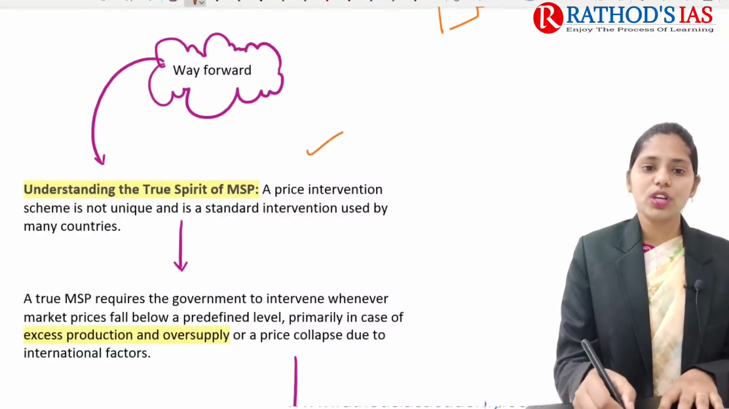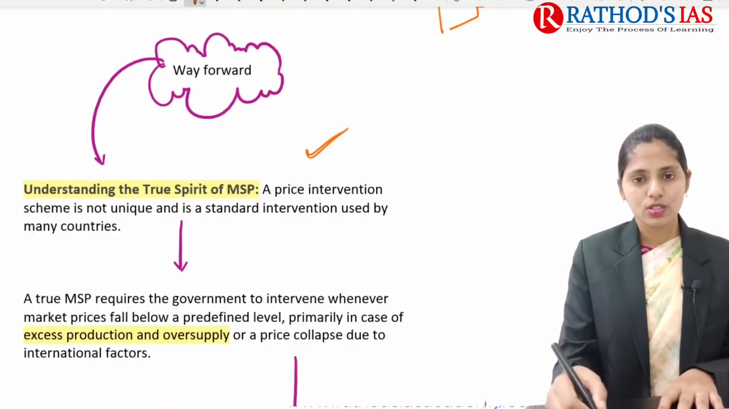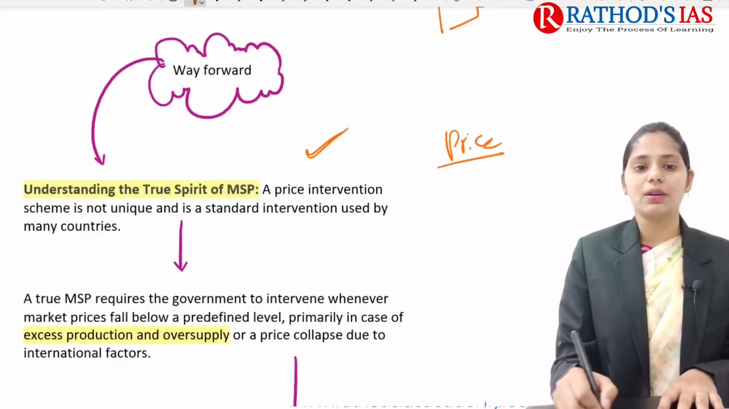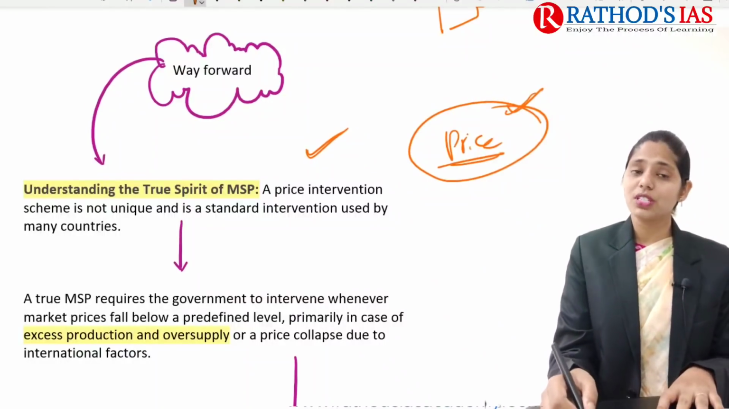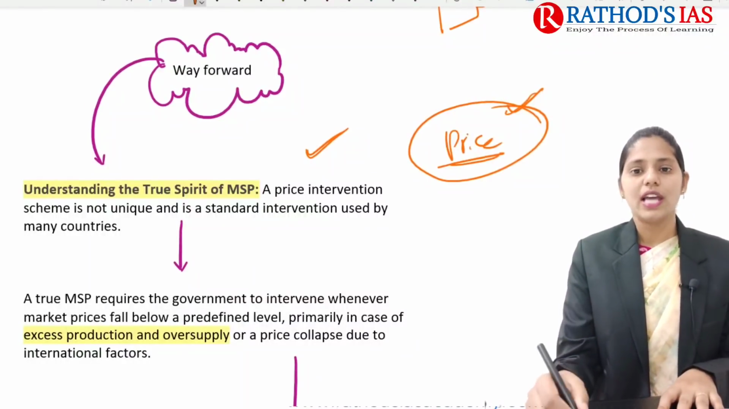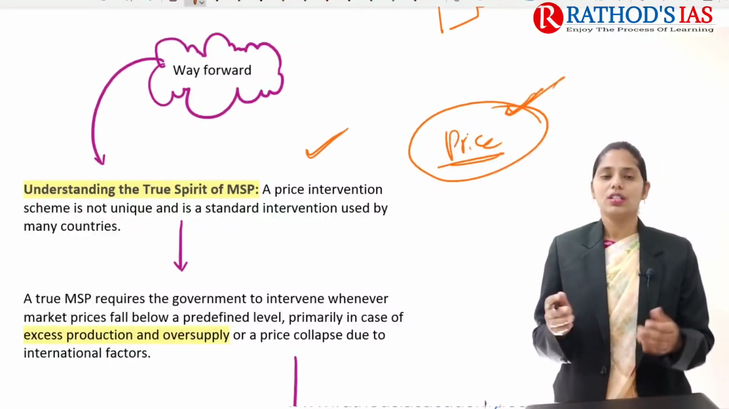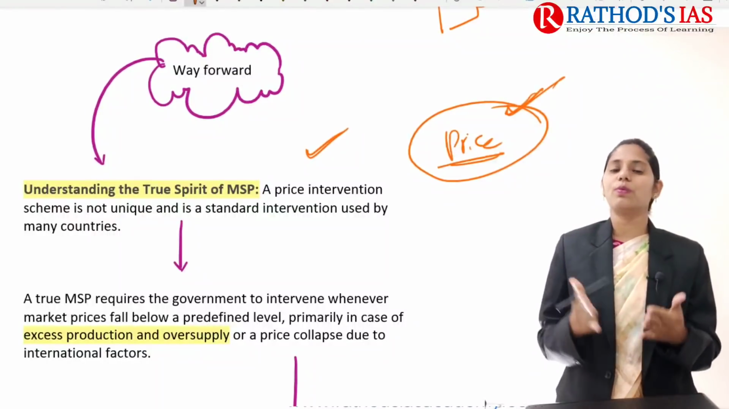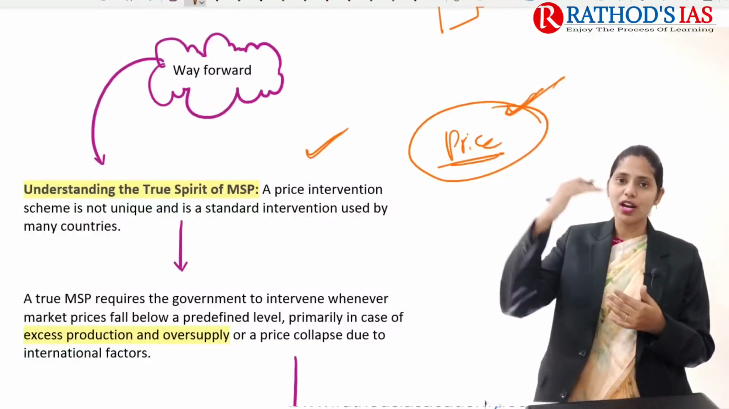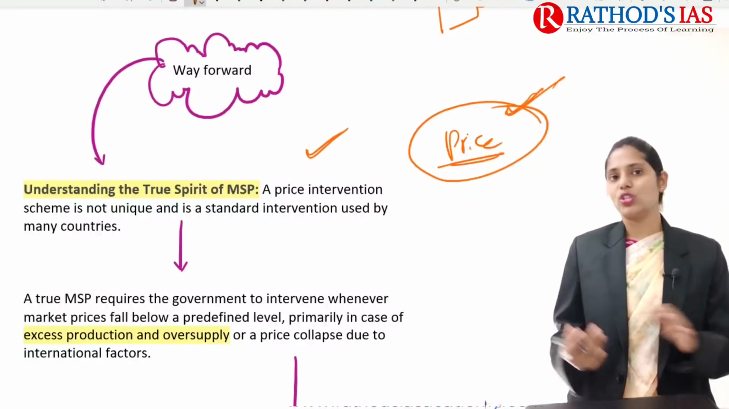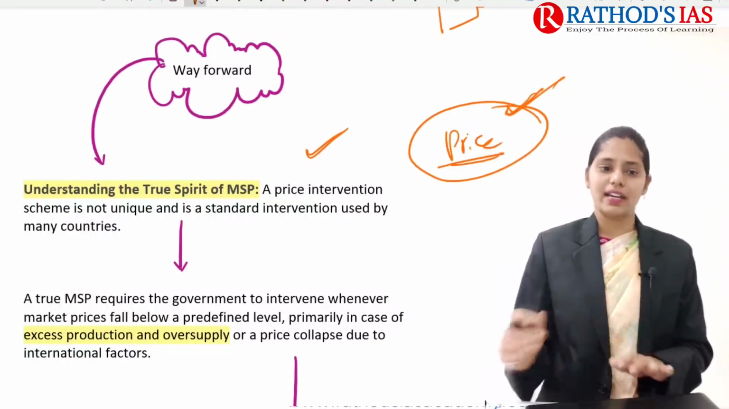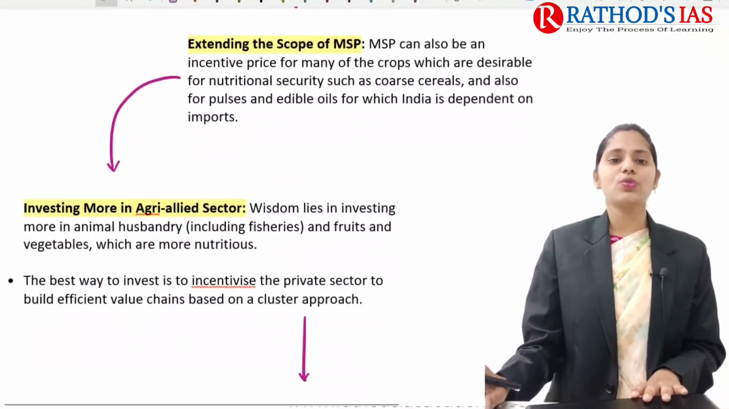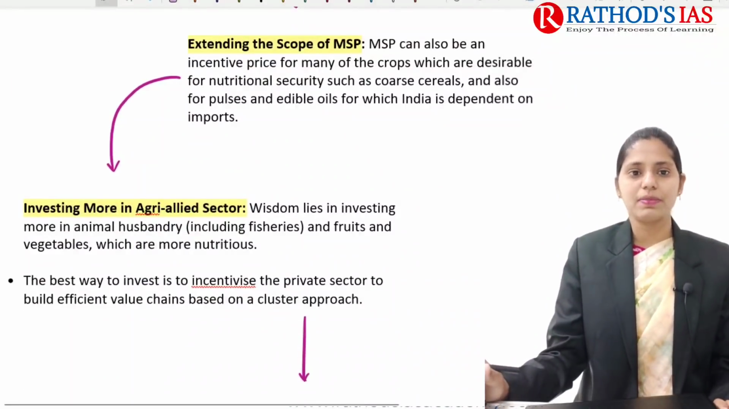So the first one is, we need to understand the true spirit. We need to go for price stability in the market. Whatever MSP is decided by the government should mainly focus on price stability, and it needs to ensure proper income for the farmers. It should not be less than the domestic price of the product in the market. And the next one is we need to extend the scope of MSP.